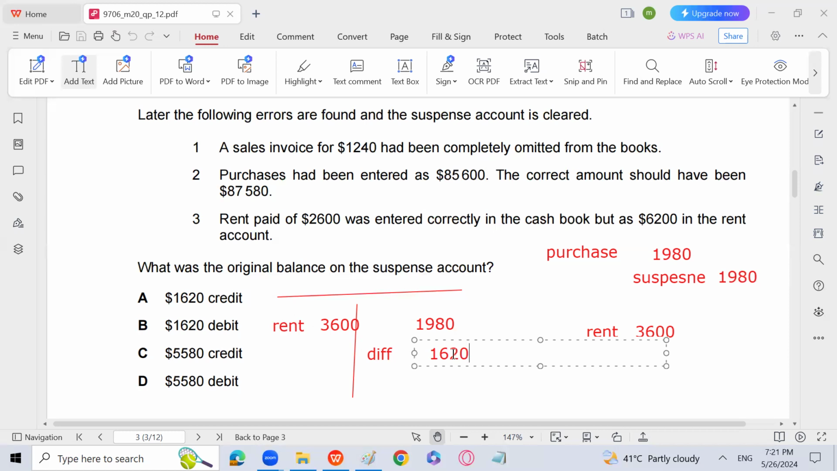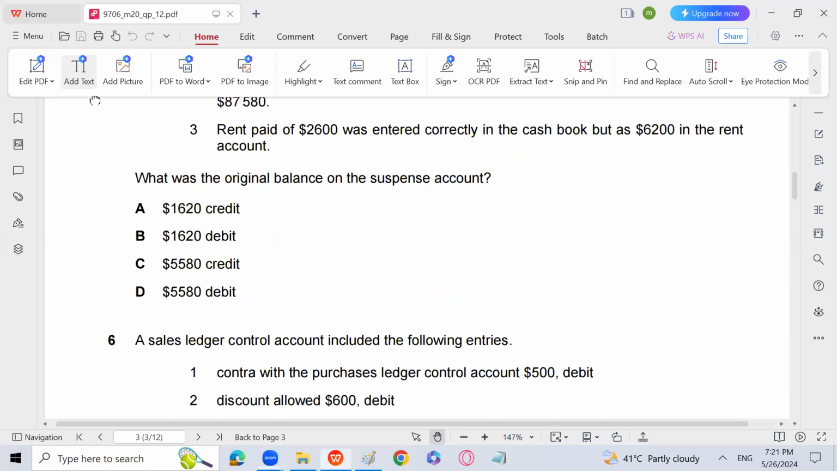and because of that we used to make a mistake in the paper. The difference is 1620 credit. A is going to be the answer for this question. So quite easy. If you are able to solve it properly, it will become easy.